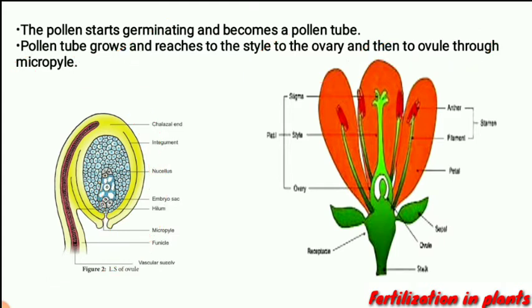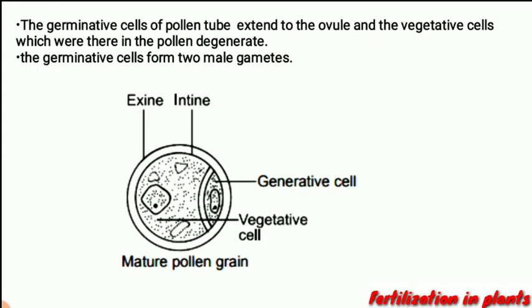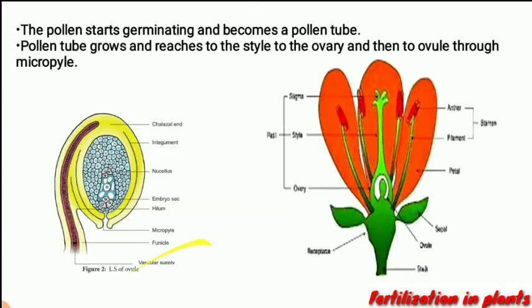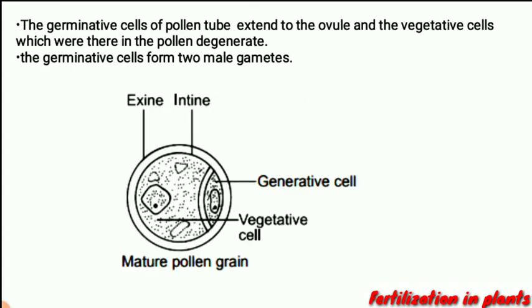Now next, the pollen grain has two types of cells, generative cells as well as vegetative cells. This is a mature pollen grain.